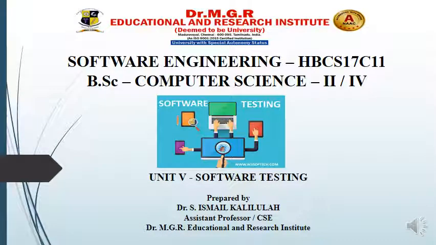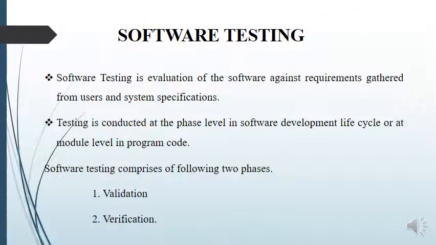Topic: Software testing. Software testing is an evaluation of the software against requirements gathered from user and system specification. So, software testing is a process used to identify the correctness, completeness, and the quality of developed computer software. It includes a set of activities conducted with the intent of finding errors in software so that it could be corrected before the product is released to the end user.